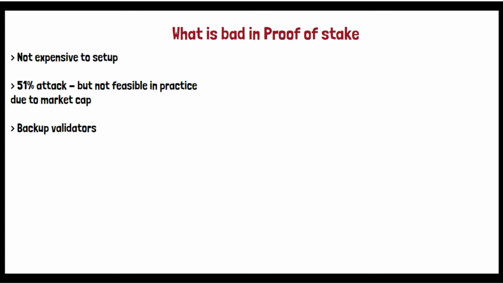And there is a 51% attack which is possible in theory, but in practice it is not possible because of market cap and various factors that we have seen in this algorithm, like backup validators. Even when the validators try to commit fraud, there is another set of validators who will double confirm it. So what does this 51% attack mean? Let's say all those validators are also friends of this fraudster, so they will also say that this fraudulent content is actually correct. Now altogether they did the fraud.